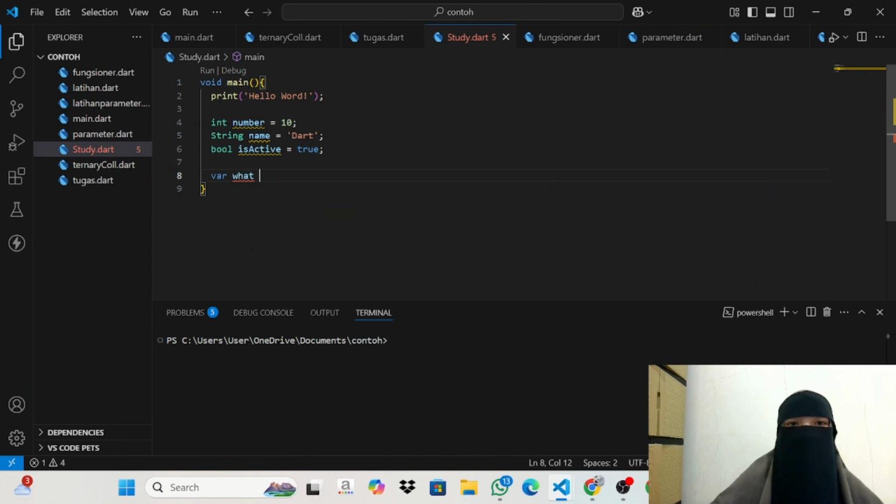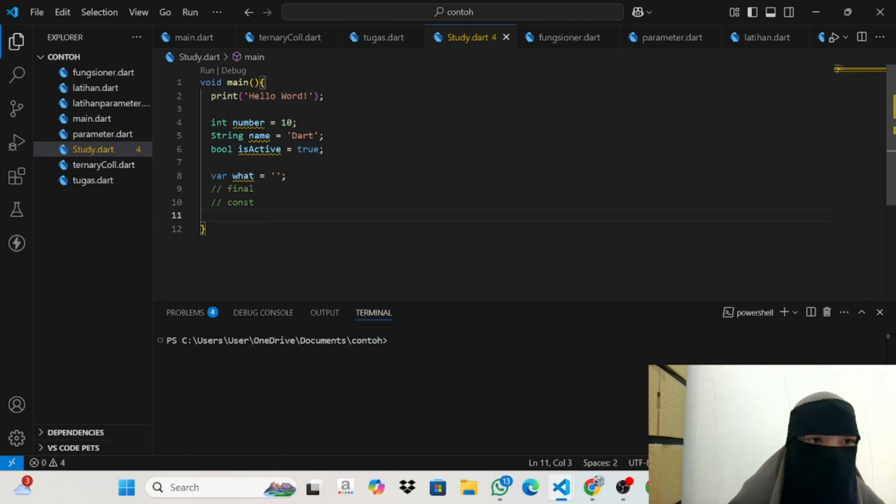Dart supports three ways to declare variables. This is var, and this is final, and the last is const. Var is used for variables whose values may change, final for values that are set once and don't change afterward, and const for values that are constant at compile time and never change.